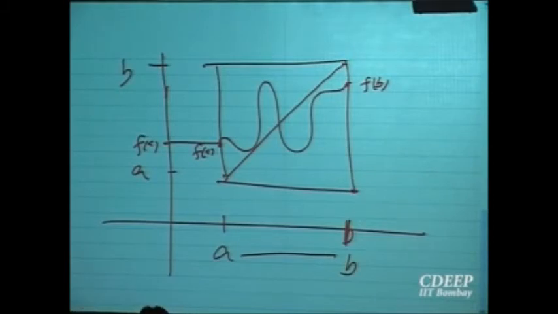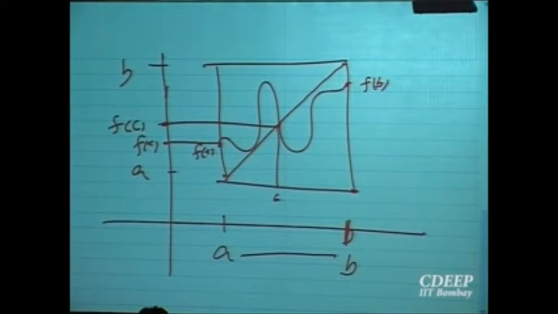And if you are cutting the diagonal here at this point C, what is the value f of C? I should hear a loud answer actually. C, because it's a diagonal, y equal to x. And what is the meaning of saying that? It means there is a point at least c where f of c is equal to c. That means that point remains fixed under the function.